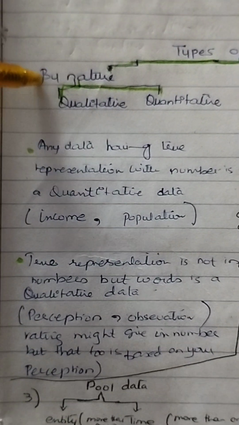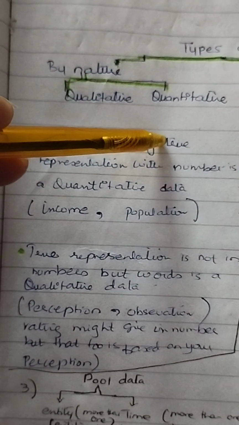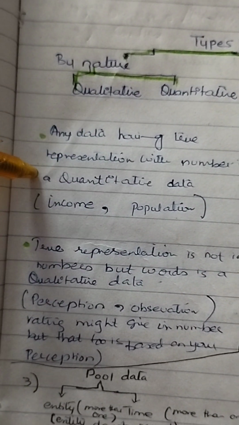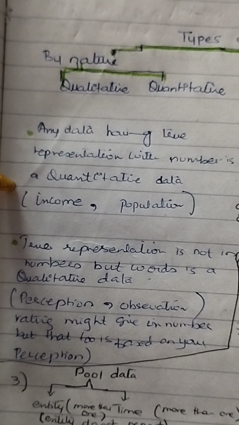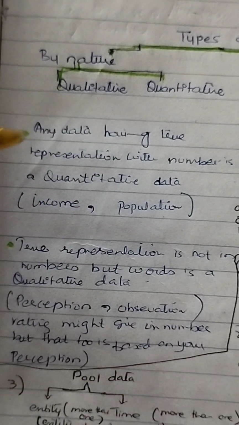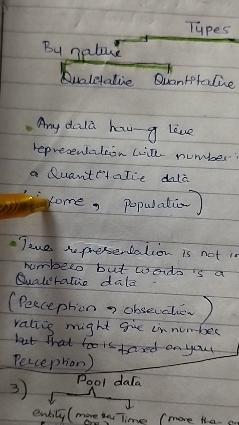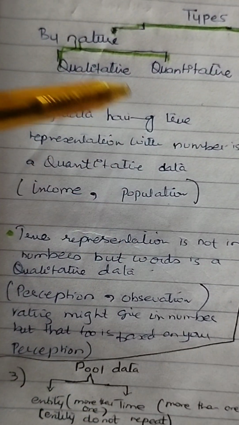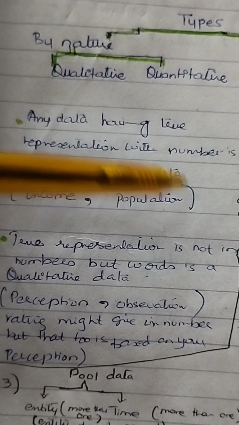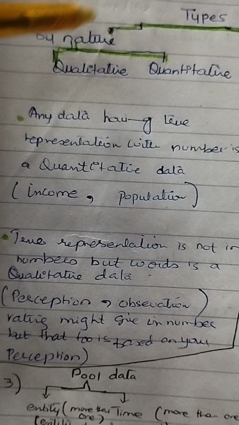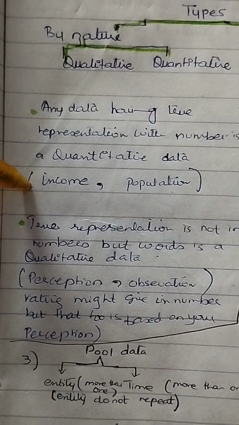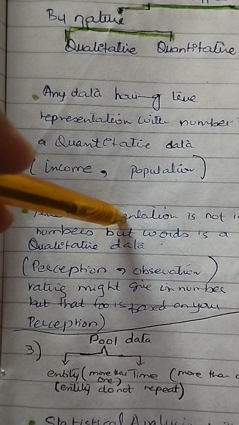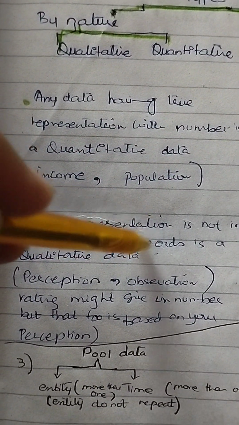So if it is by nature, qualitative and quantitative. Any data having true representation with numbers is quantitative data. If it is data that shows income or population, it is in numbers, in a numerical sense, so it is quantitative. Qualitative is when the data is represented in words.